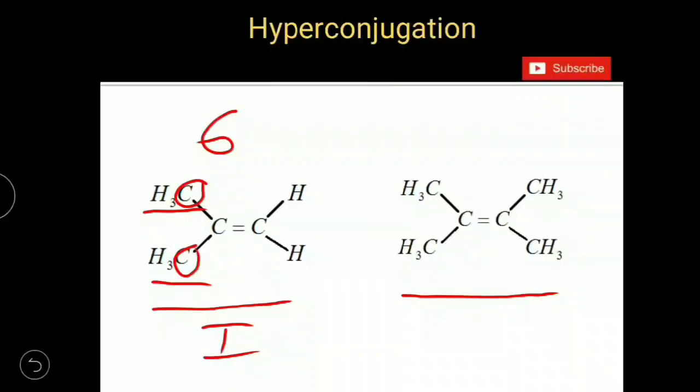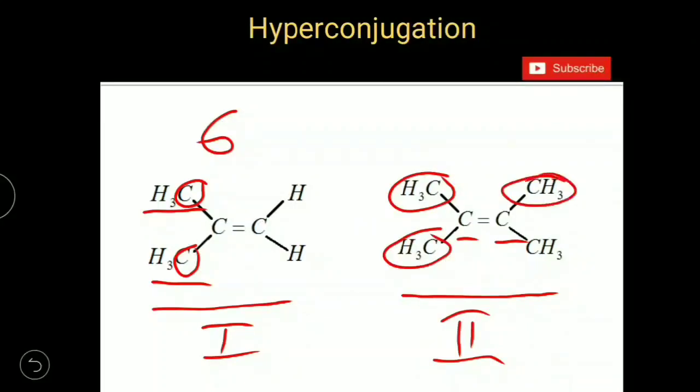And when you come to the second compound, as we discussed before, the double bonded carbon atoms have 4 methyl groups, and from each methyl group there are 3 CH bonds which will be involved in delocalization. So total how many delocalizations are possible? 12. And the more delocalizations, the more stable the alkene. So structure 2 is more stable than structure 1.